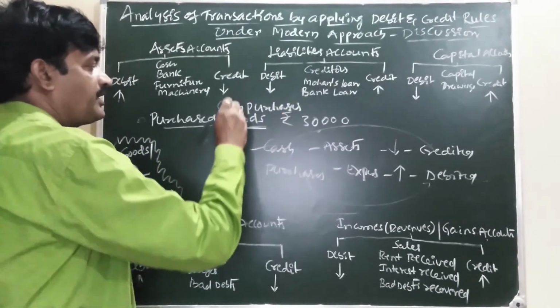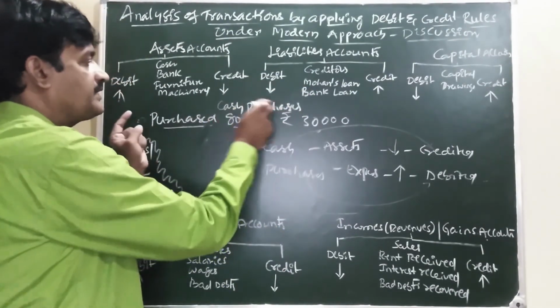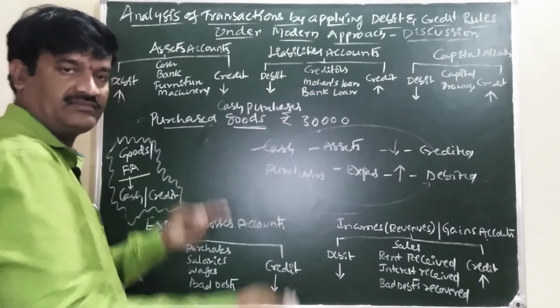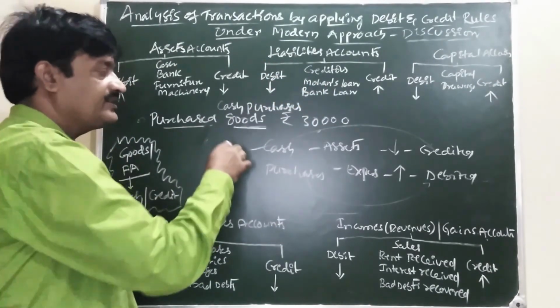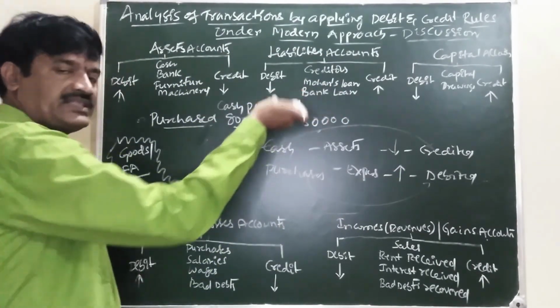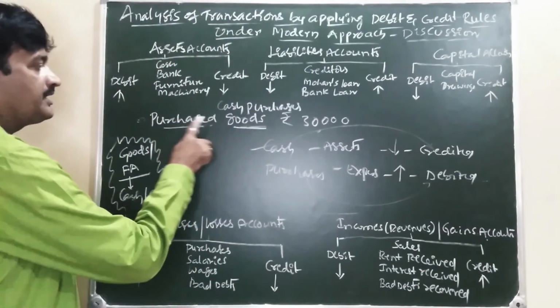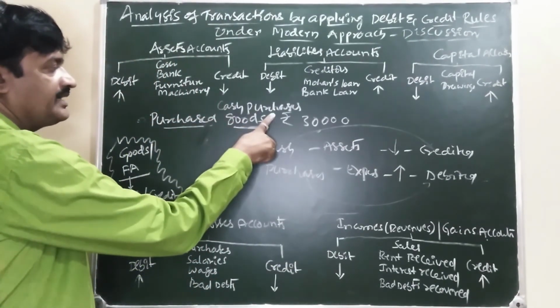Cash purchase means purchased goods for cash. Shortcut: cash purchases rupees 30,000. It means we are purchasing goods by giving cash. Purchased goods is nothing but cash purchases.